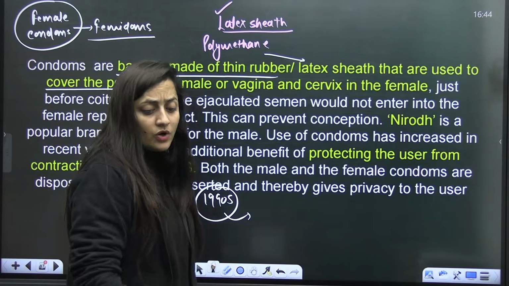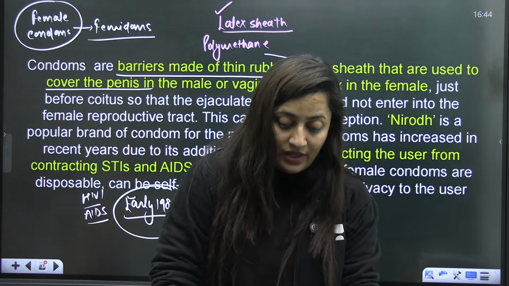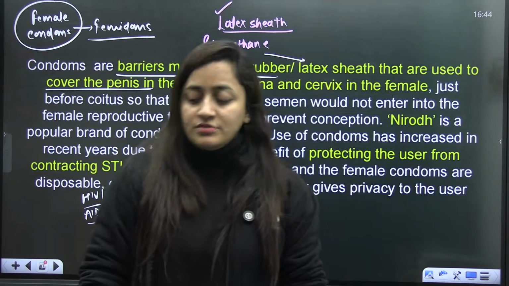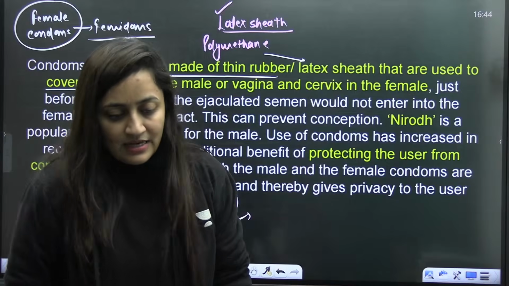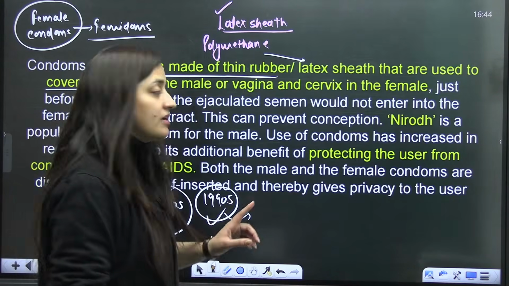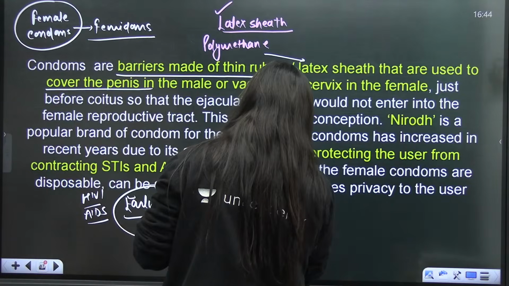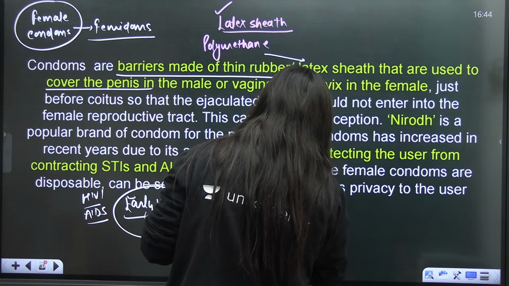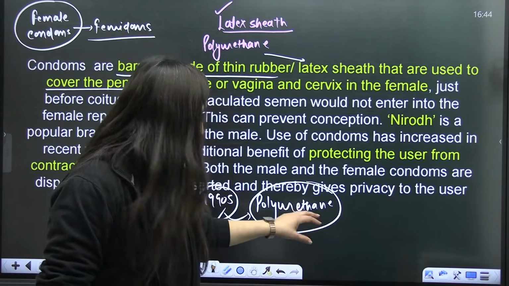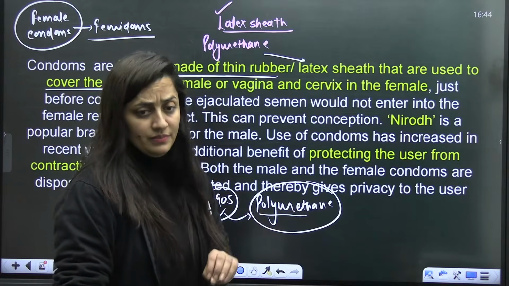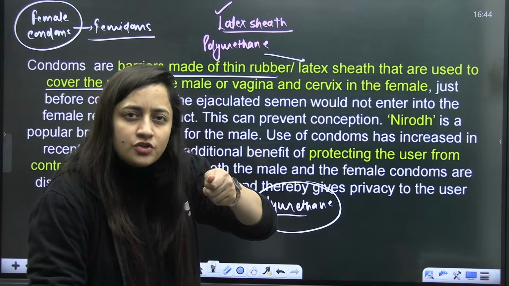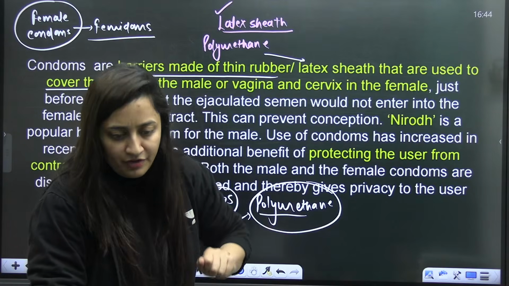But what was the issue then? They were made up of polyurethane. The first female condoms were early around the 1990s, and they were made of polyurethane. Females need to fix that in their vagina, and they can do it by themselves. But the problem was these condoms were quite thick, and they made noise during sexual intercourse. So those sorts of issues were there.